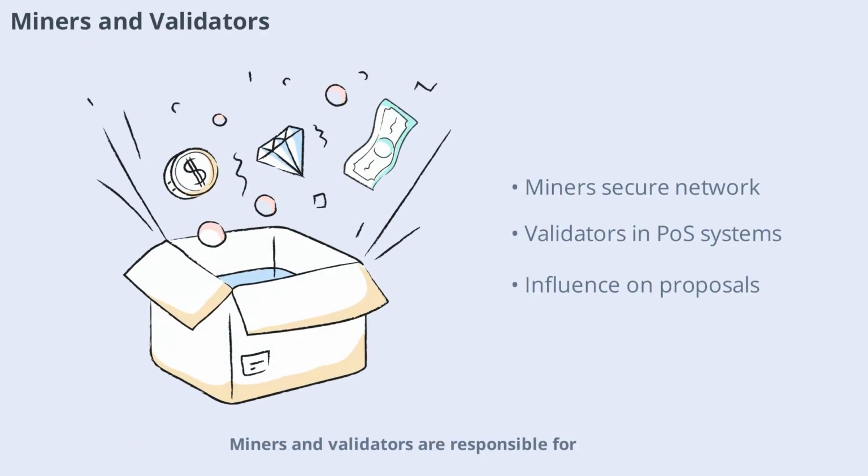Miners and validators are responsible for maintaining the blockchain's security and integrity. In proof-of-work systems, miners solve complex puzzles to add new blocks. In proof-of-stake, validators are chosen based on their stake in the network. Both groups can influence governance by supporting or rejecting proposed changes. Their participation is vital for the network's health, and their interests often shape the direction of governance debates.